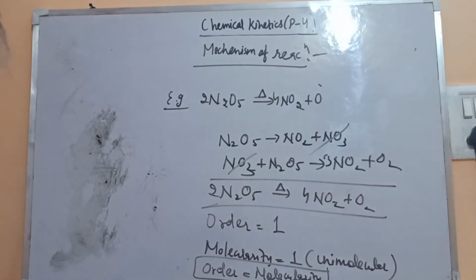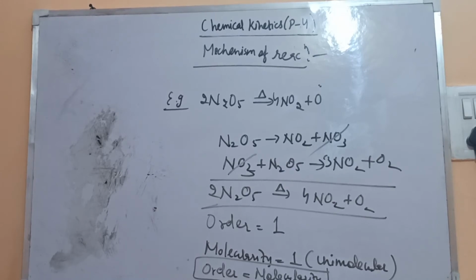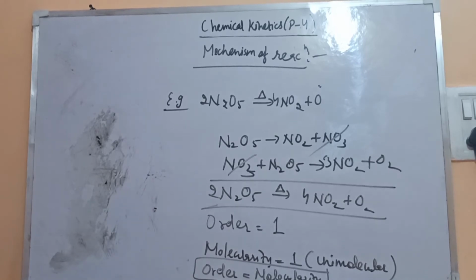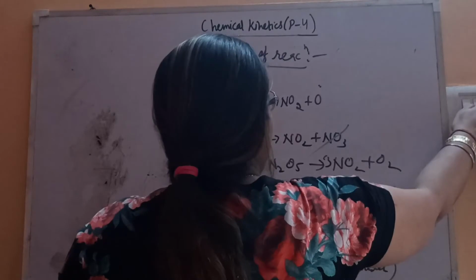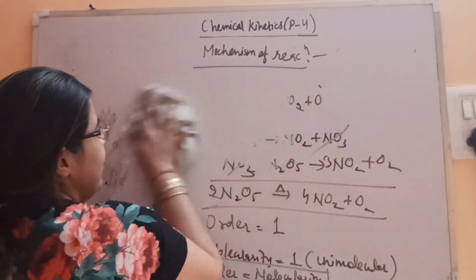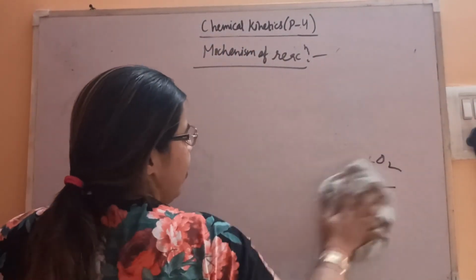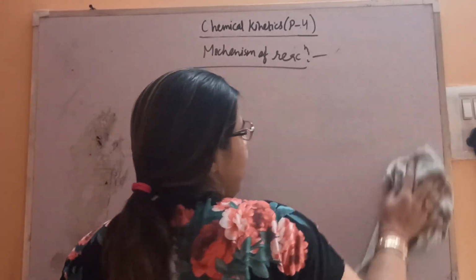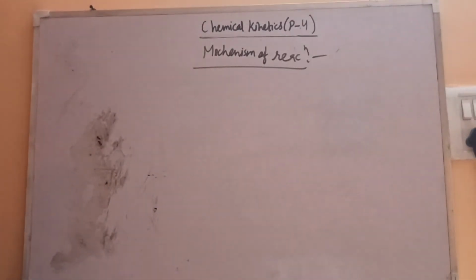Let's see one more mechanism. Okay. So in this way you can say a mechanism can be proposed, and it is totally based on experimental evidence. So let's take one more example. I think it's clear to everyone what is the slowest step and what is the role of that. The slowest step is the rate determining step. So we'll see one more example.